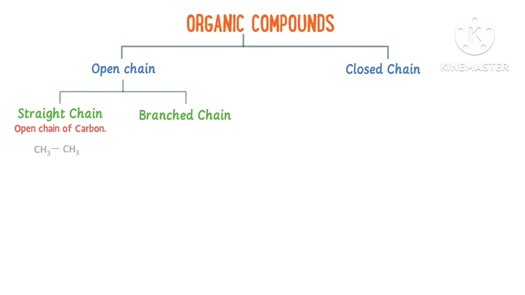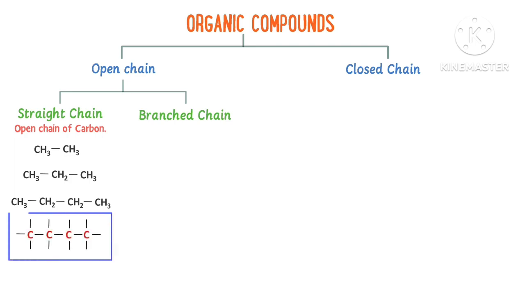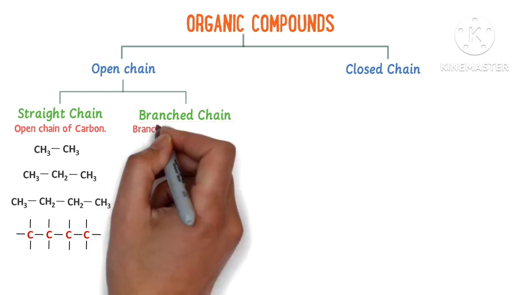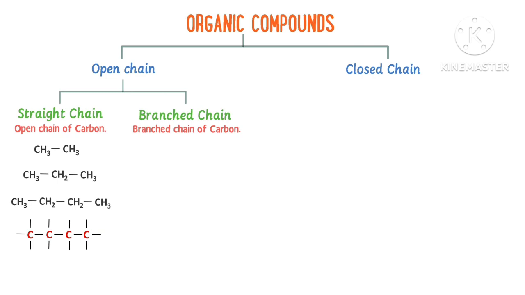Open-chain organic compounds are those compounds which contain open chains of carbon atoms in their molecules. For example, ethane, propane, butane, etc. Usually, it has this type of carbon chain. We can see that in these molecules, carbon atoms are joined together in a straight chain. On the other side, branched chain organic compounds are those compounds which contain branched chain of carbon atoms.